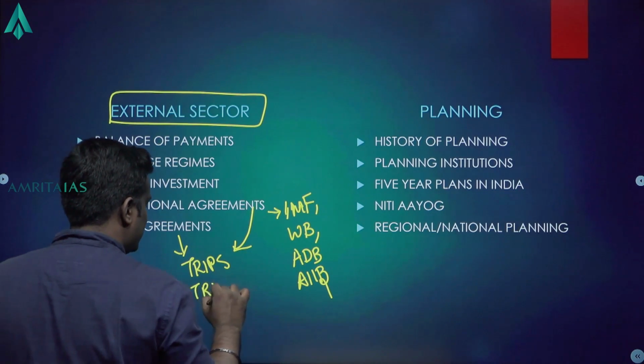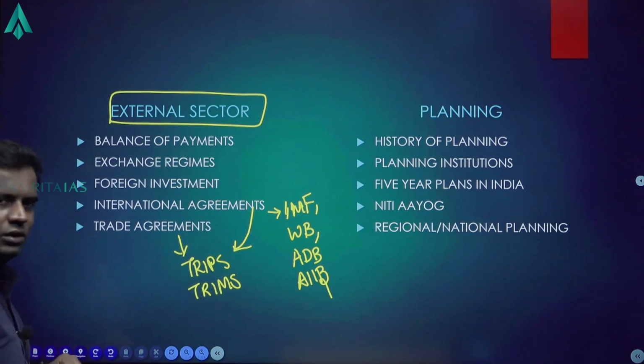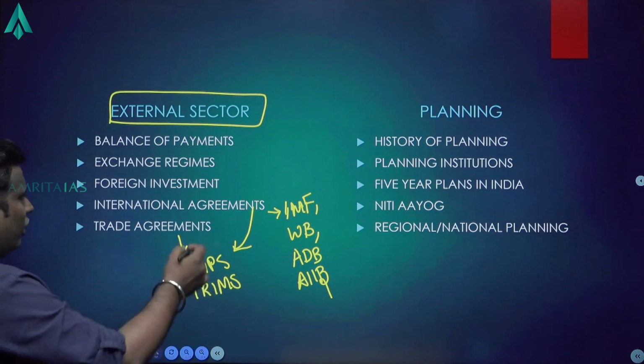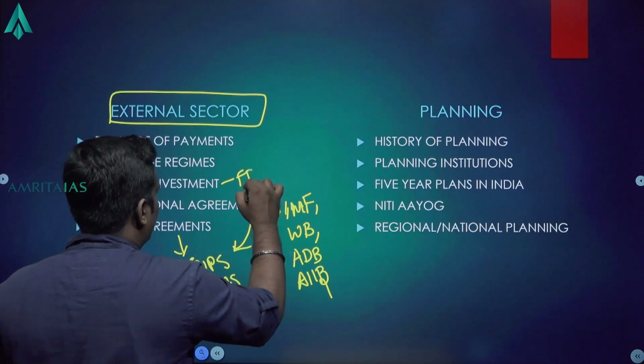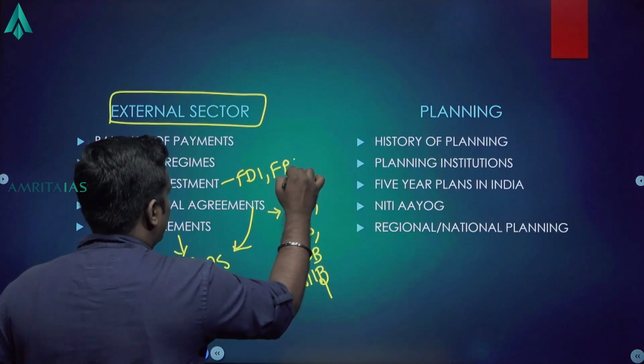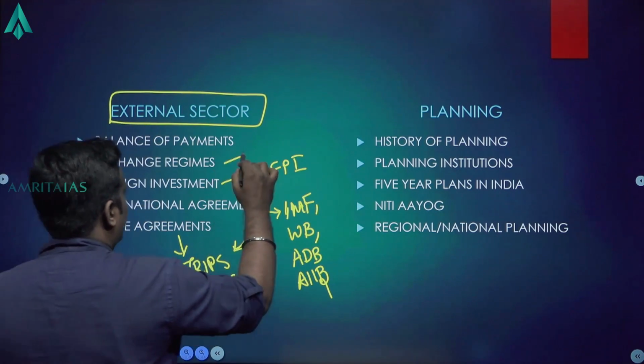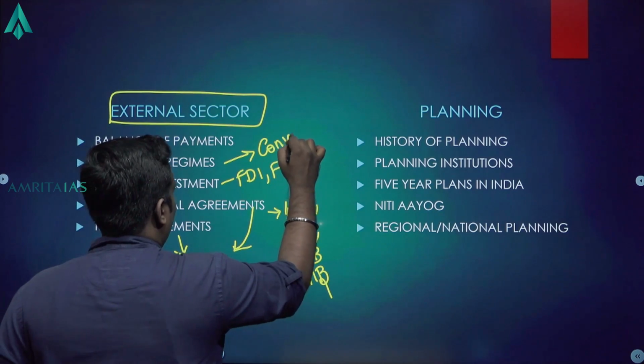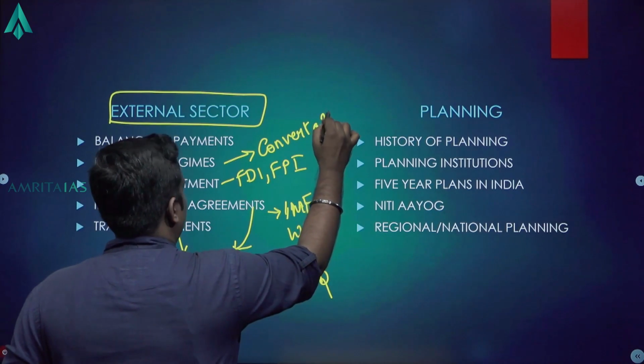TRIPS, TRIMS, all this will come over here. Foreign investment: FDI, FPI, etc. Convertibility comes under exchange regimes.